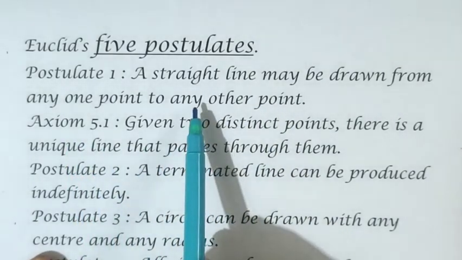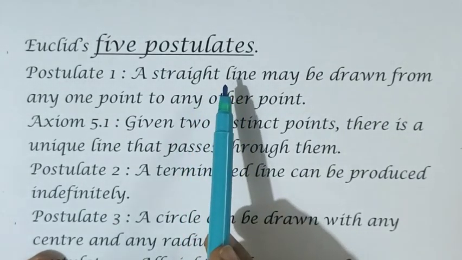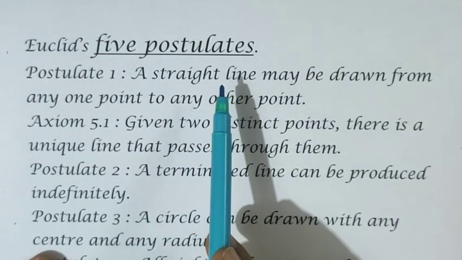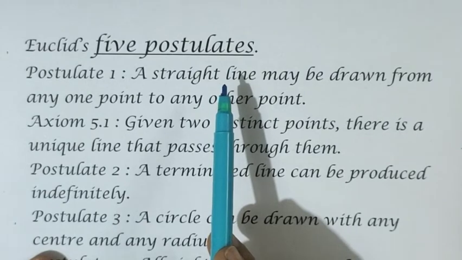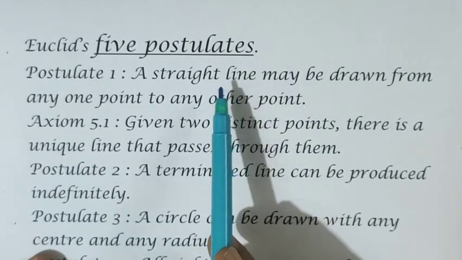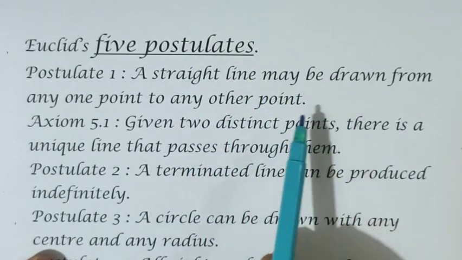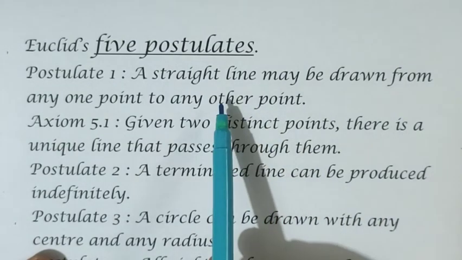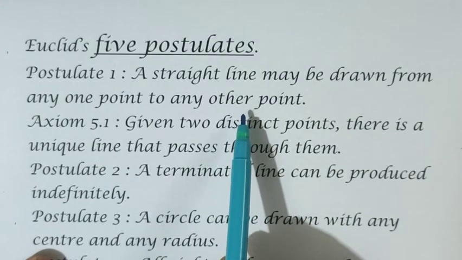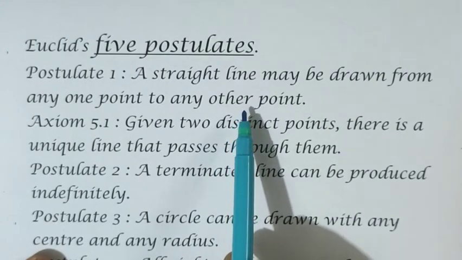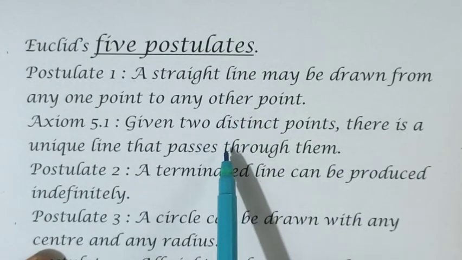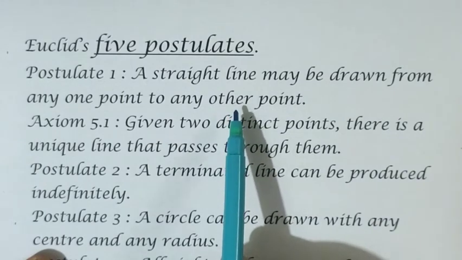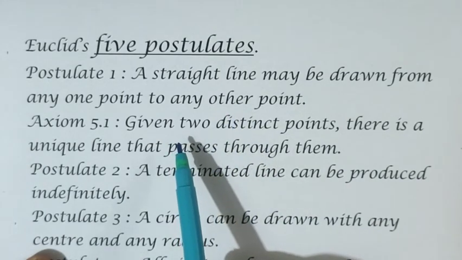Euclid considered this a postulate only because, let me remind you of the meaning of postulate: it is a universal truth, but specifically linked to geometry. Drawing a straight line is all related to geometry only. So he said that at least 2 points are required for drawing a straight line. But today, the concept behind this is considered an axiom.